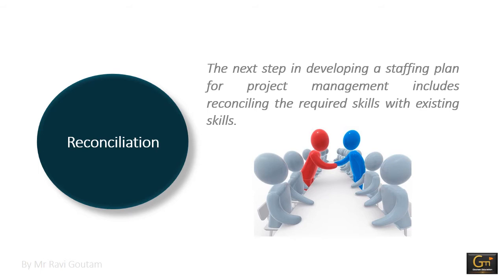The important considerations while reconciling the skill required with skill available within the organization include checking the availability of the employee for the project.